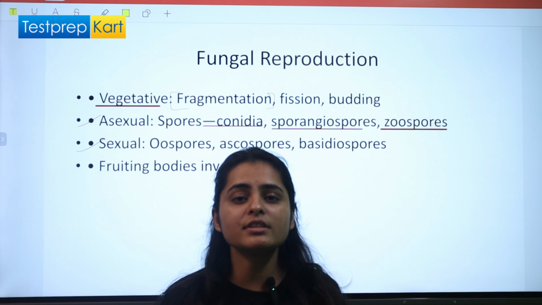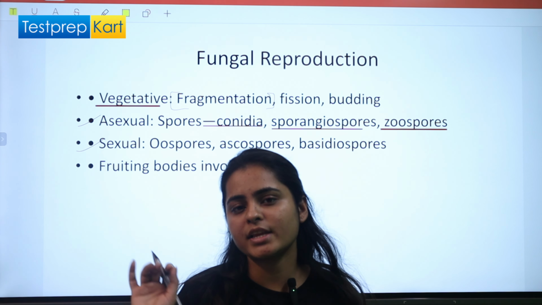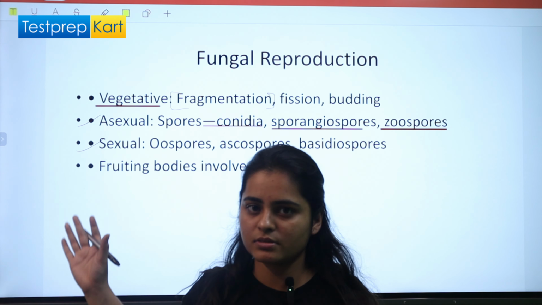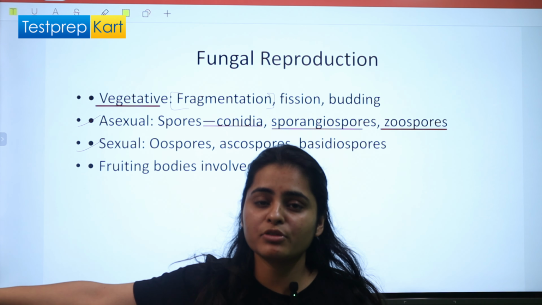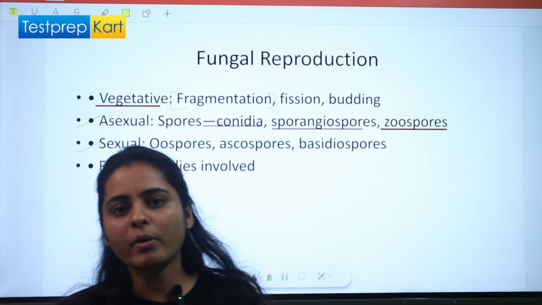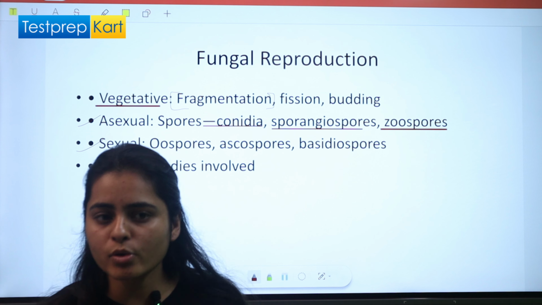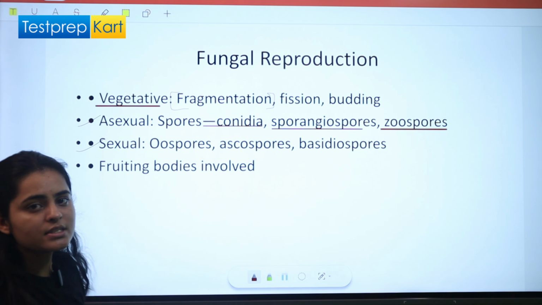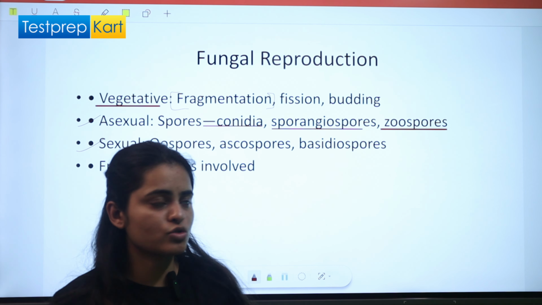You have to memorize the names of these asexual and sexual spores. The question can simply be asked on these different types of spores. You have to recognize which option is of asexual spores and which is of sexual spores.